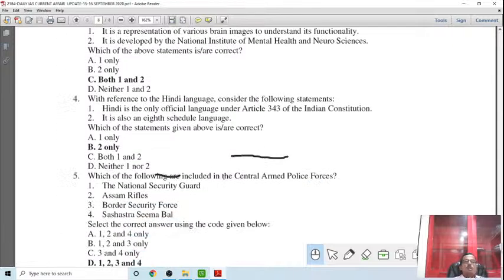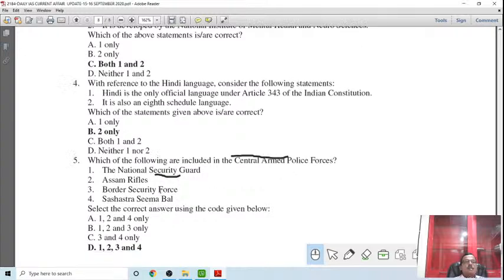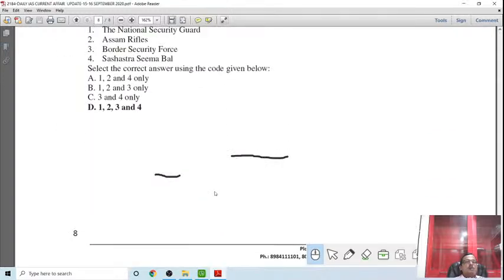Which of the following include the Central Armed Forces? National Security Guard is there, Assam Rifles is there, BSF is there, SSB is also there. 1, 2, 3, 4, so all these are correct. These are the Central Armed Forces. So these are the MCQs.